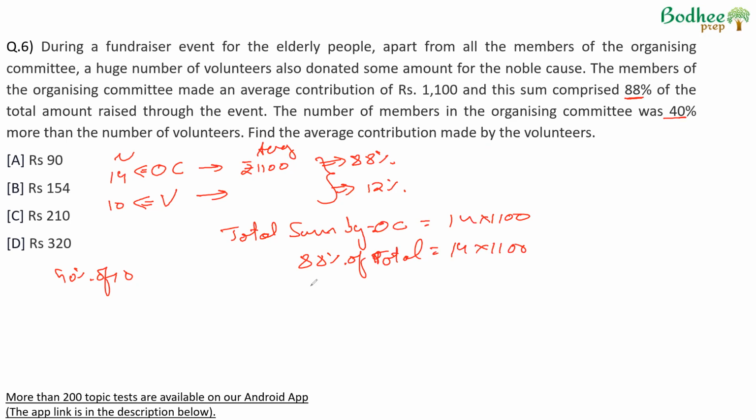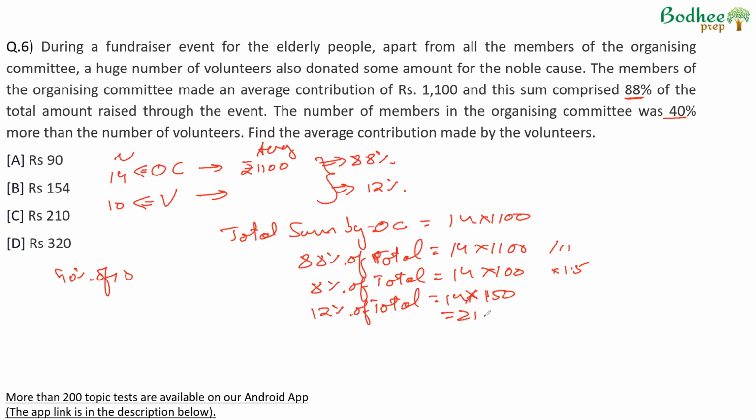If I divide everything by 11, we will get 8% of the total contribution is equal to 14 into 100, dividing everything by 11. Now we are multiplying this by 1.5. 8 into 1.5, 12% of the total contribution will be 14 into 100 into 1.5. This can be written as 14 into 150. 14 into 150 would be 14 14s are 196 plus 14, 210.